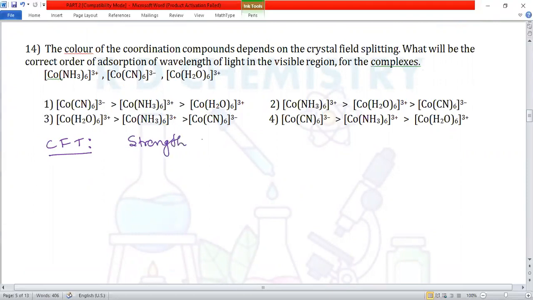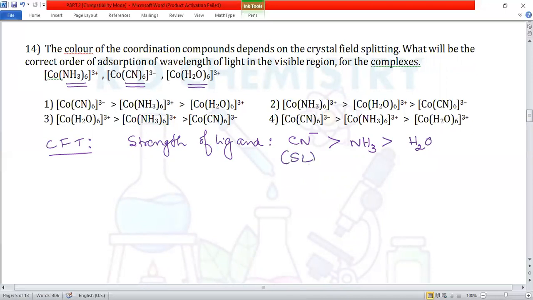They are given 3 types of ligand: amine, cyanido, and aqua. Cyanido is the strongest ligand, then comes the amine ligand, and finally water. Cyanido is a strong ligand, water is a weak ligand.